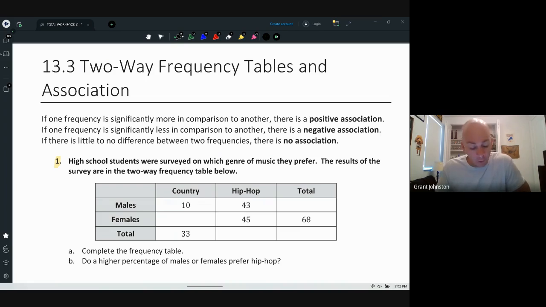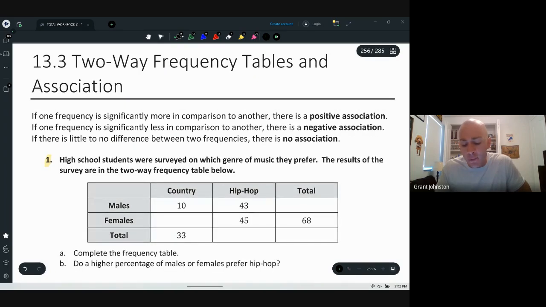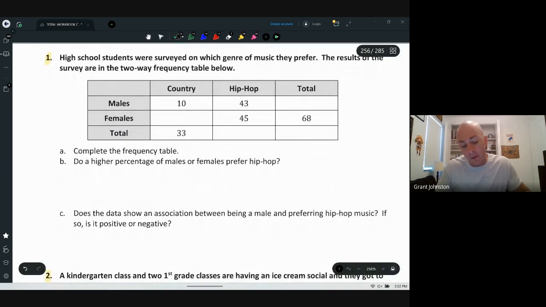Okay, so here are some notes up here I'm going to read. It says, if one frequency is significantly more in comparison to another, there's a positive association. If one frequency is significantly less in comparison to the other, there's a negative association. If there's little to no difference between the two frequencies, there's no association. So let me show you what I mean with number one.